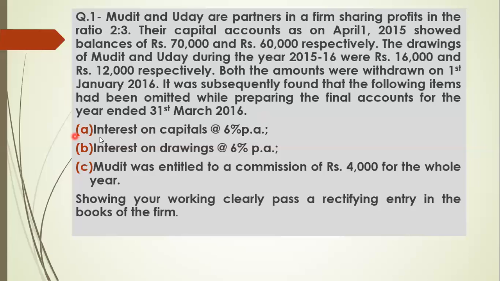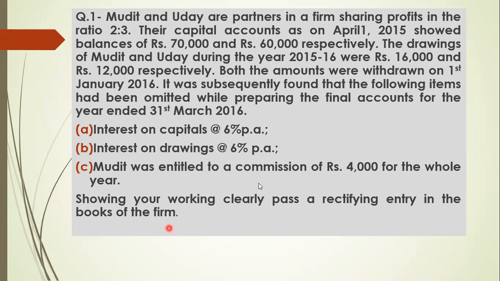First, interest on capital at the rate of 6% per annum and interest on drawings also at the rate of 6% per annum. One more thing we have omitted: Mudit was entitled to a commission of rupees 4,000 for the whole year. Showing your working clearly, pass a rectifying entry in the books of the firm.